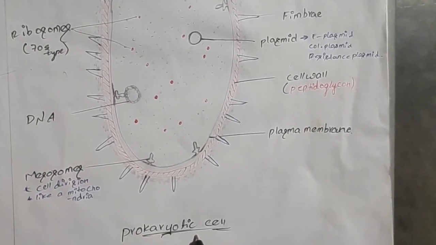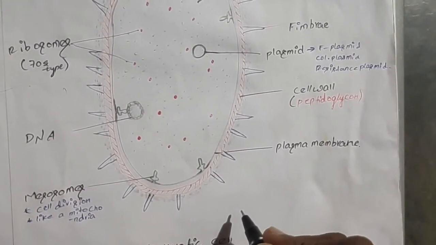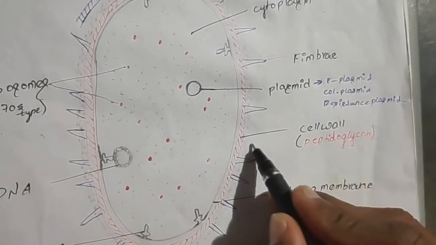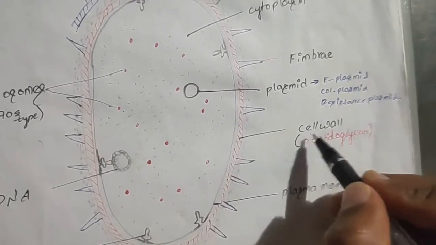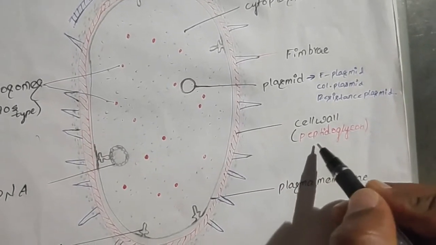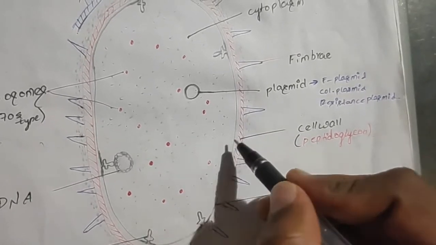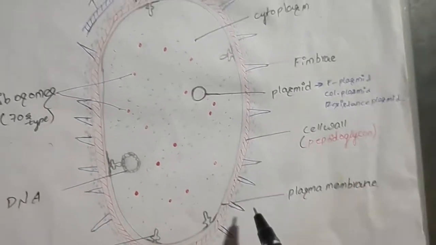Prokaryotic cell means the cells of bacteria. These cells do not contain membrane-bound organelles, and the nuclear membrane is absent in bacteria. It has the outermost layer, the thing which is written in red, that is the cell wall, and this cell wall is made up of peptidoglycan. This cell wall determines the shape of the bacterial cell, and provides strong structural support to the bacteria